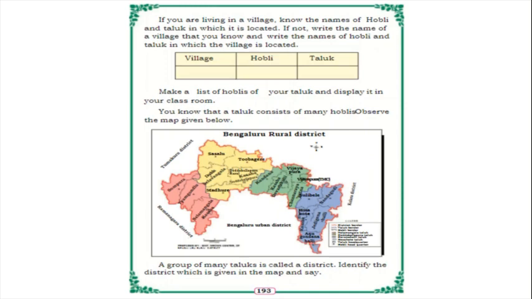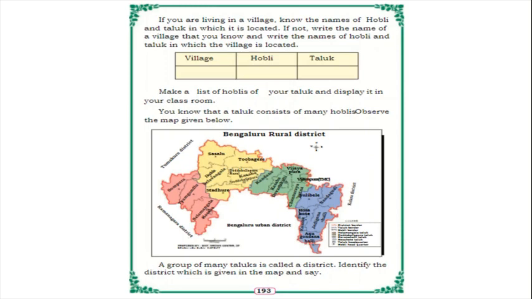A group of many taluks is called a district. Now we have learnt that some villages form a hobli, many hoblis form a taluk, and a group of many taluks is called a district. Identify the district given in the map and say.